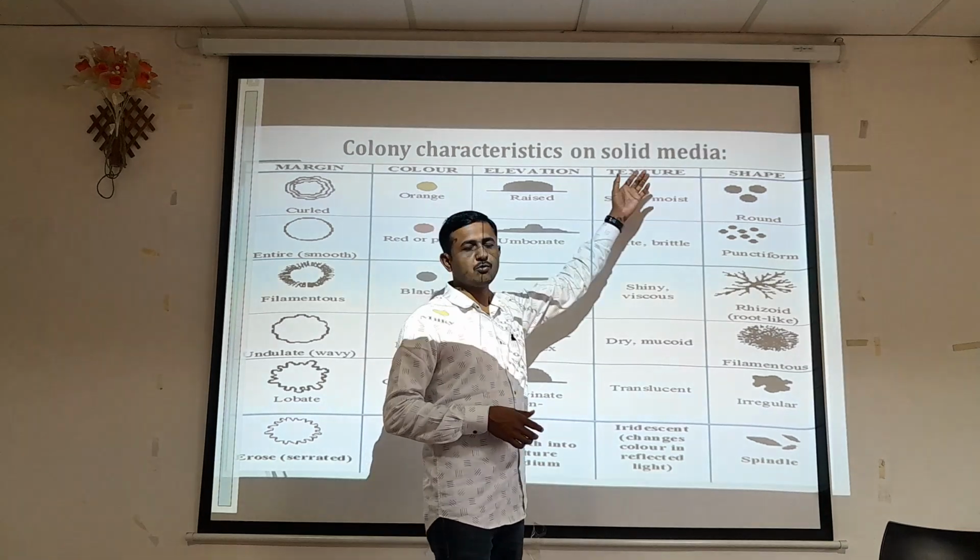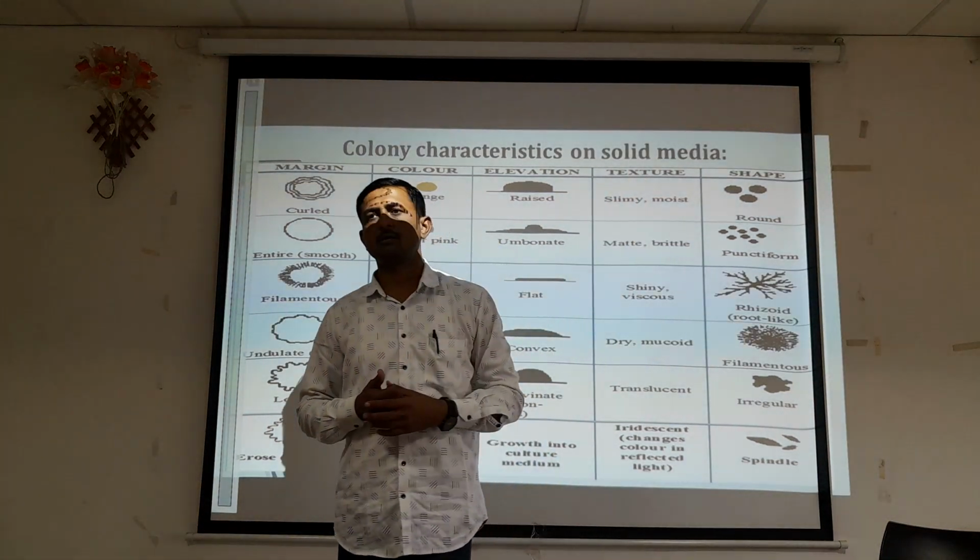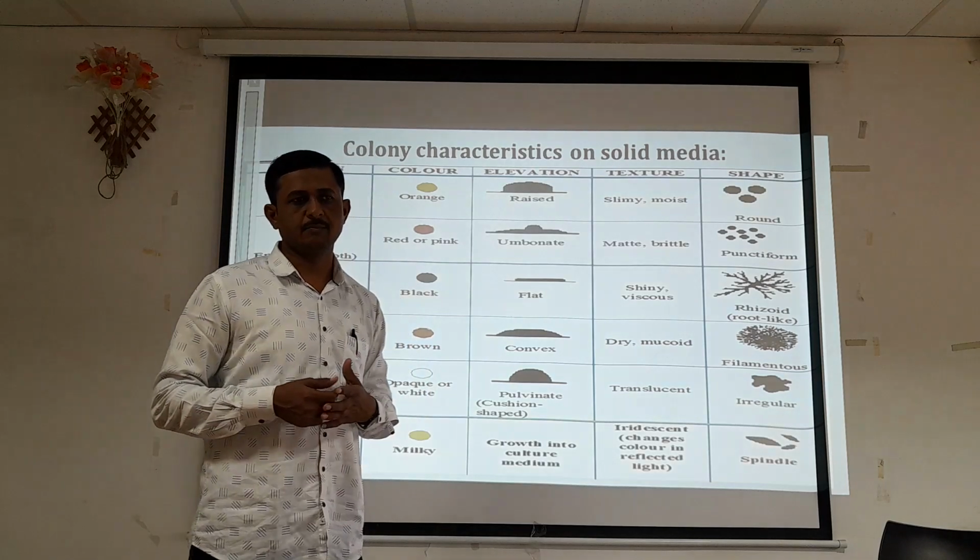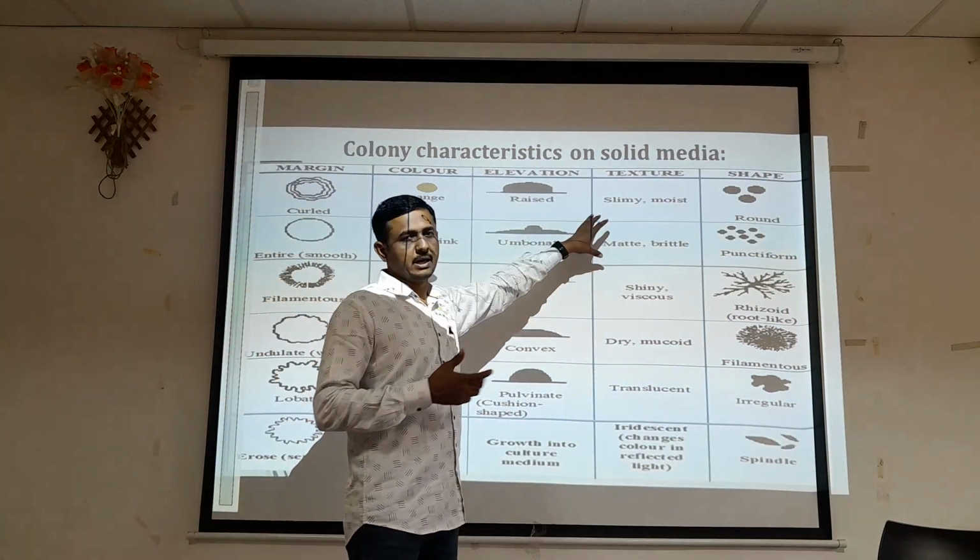This is the texture of the colony, how the surface of the colony appears when we observe the appearance of that colony.